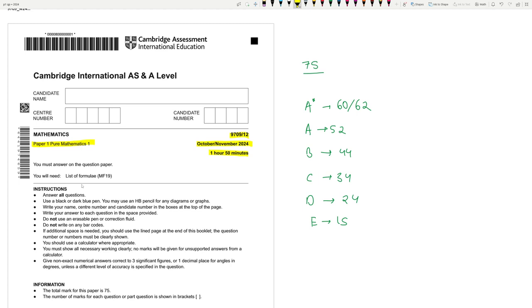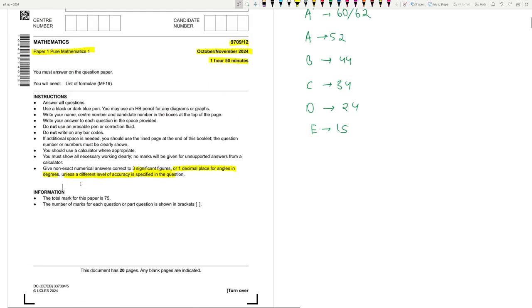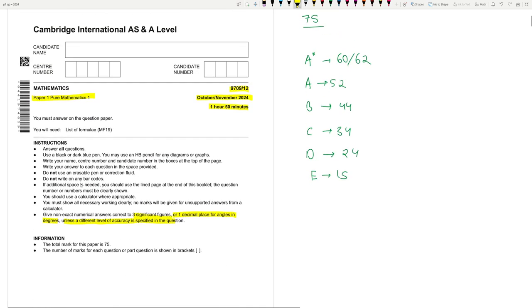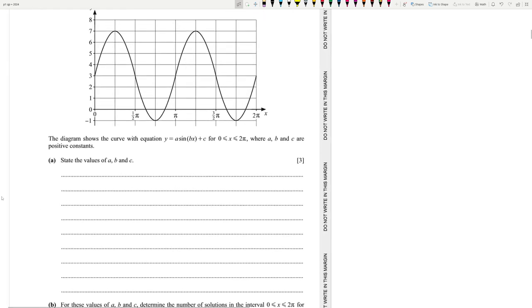Give non-exact numerical answers correct to 3 SF or 1 dp for angles in degrees, unless a different level of accuracy is specified. Okay, 75 marks is the total marks allotted, and you will be given access to MF90 in the formula sheet. All right. So let's begin.